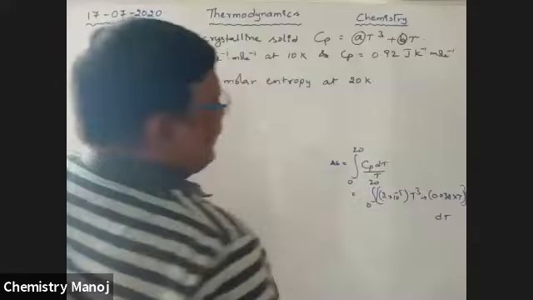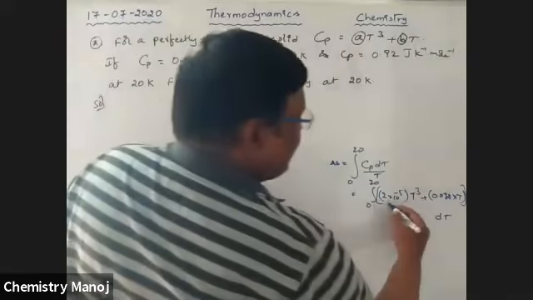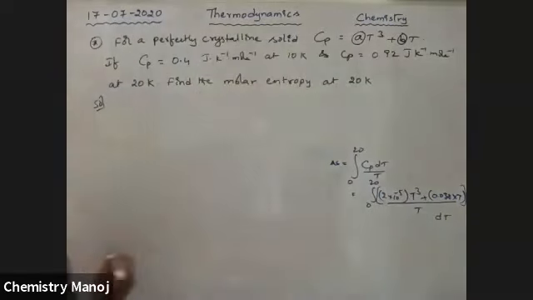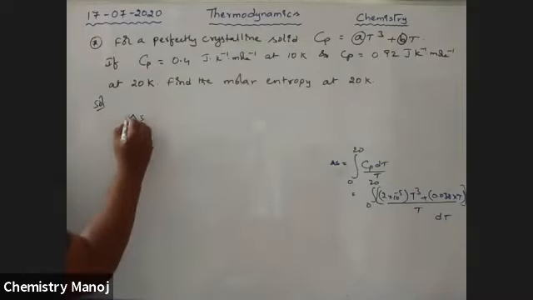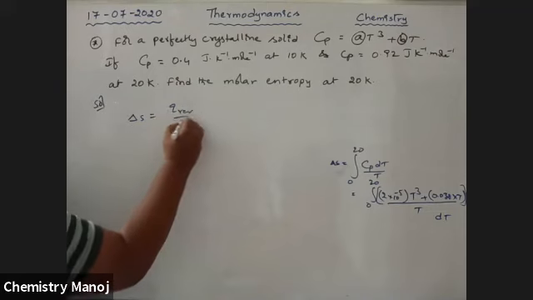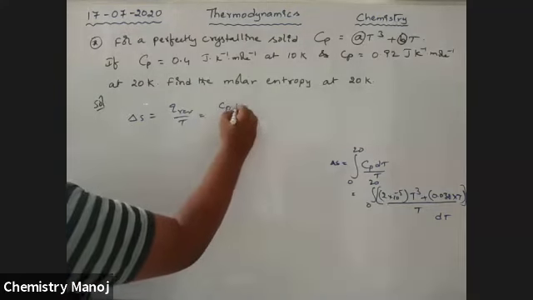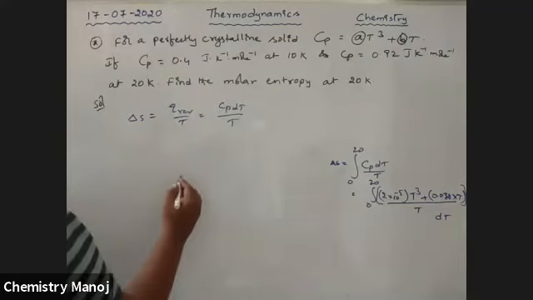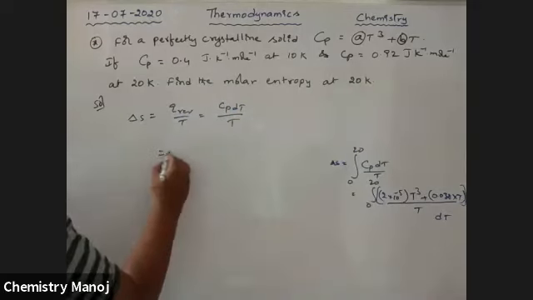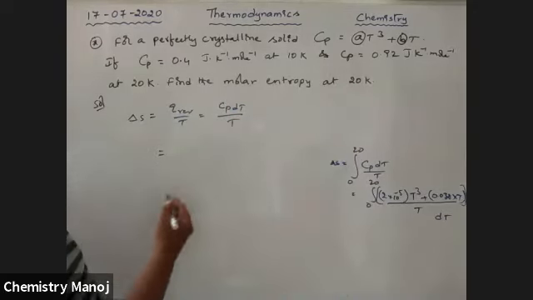Cp by T, right? Because delta S is equal to Q reversible by T, and Q is Cp dT, so Cp dT by T. So Cp means that value, that's why I substituted that one. Cp means A T cubed plus B T, by T, into dT.